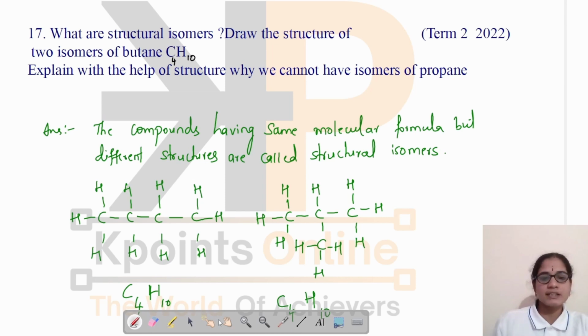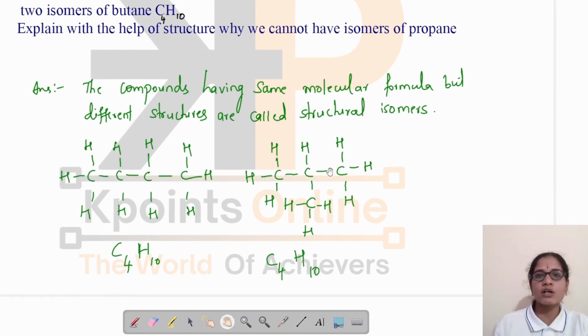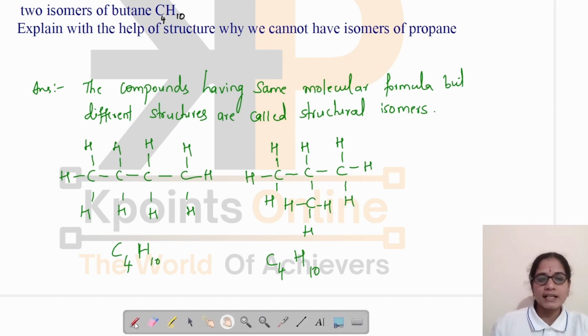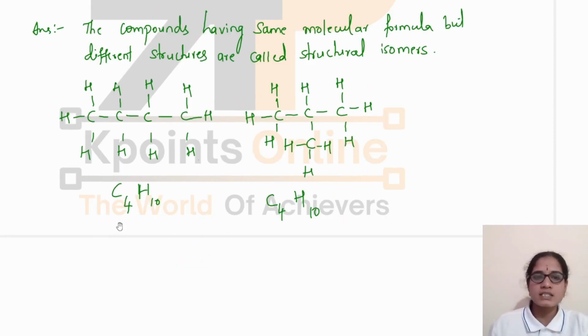Explain with the help of structure why we cannot have isomers of propane. If I want to write the structure of propane, I can arrange all the carbon atoms in the form of a chain. They have asked why we can't have structural isomers for propane. Let us see.